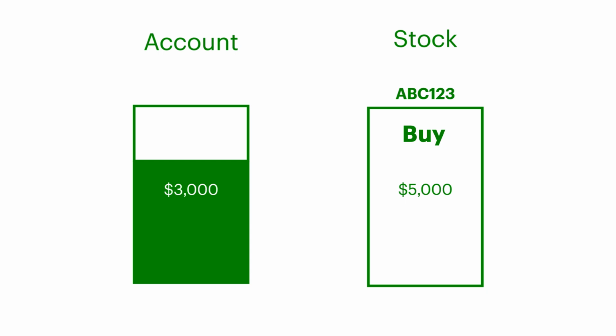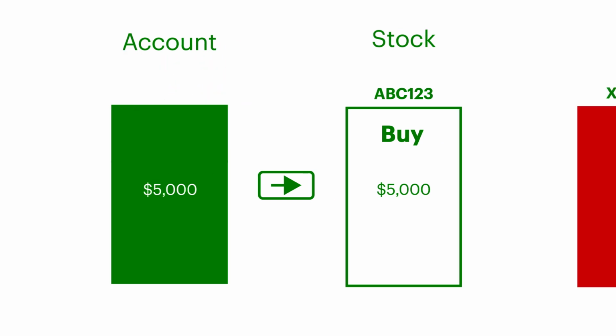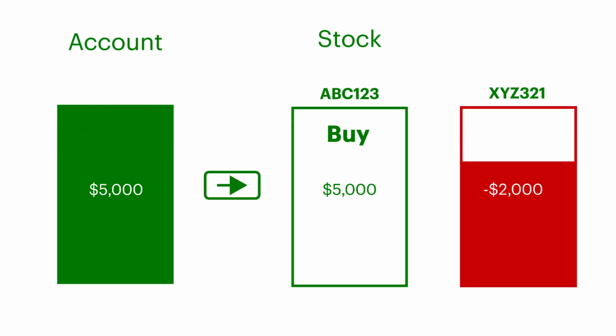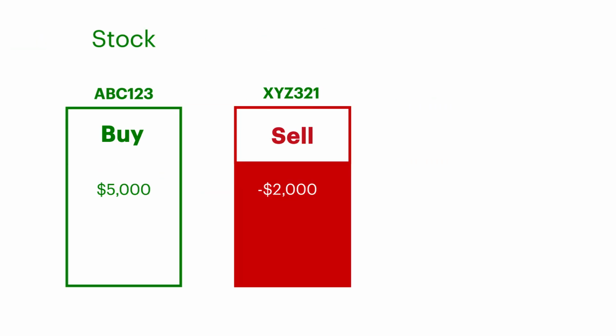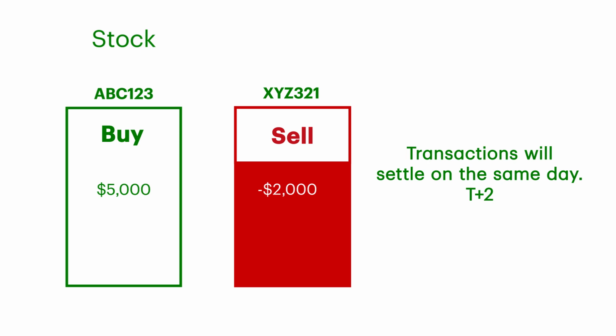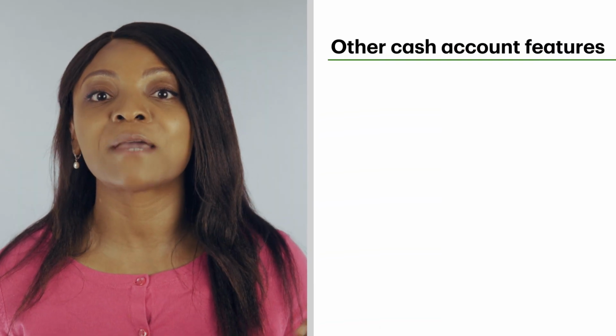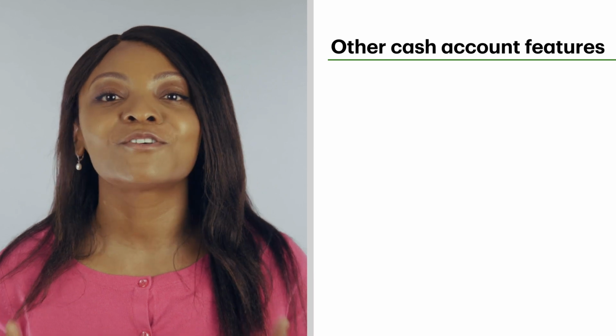For example, if you wanted to invest $5,000 into a stock, but your account only has $3,000 available in cash, you can still place your order to buy your stock. To pay for the purchase, you need to ensure that the remaining $2,000 plus commission is covered by the settlement date of the purchase. You can either choose to make a deposit by the settlement date, or you can sell $2,000 worth of another stock on the same day. There's no need to wait, as both the buy and sell transactions will settle on the same day, 2 business days later.